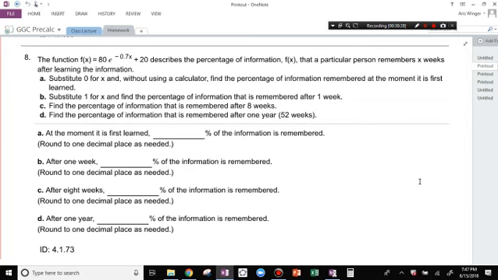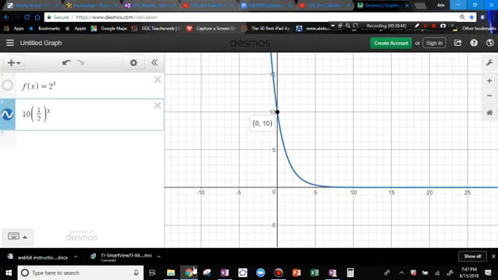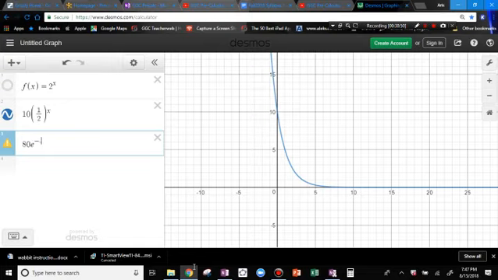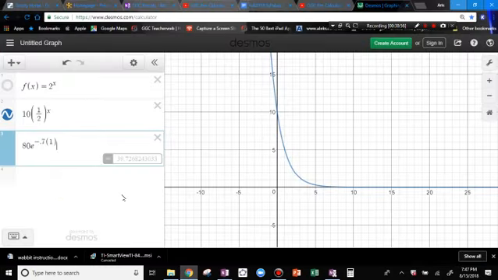When you plug in 1, we're talking about 80 e to the negative 0.7 times 1 plus 20, 1 week. Or does it just outright give you the percentage?